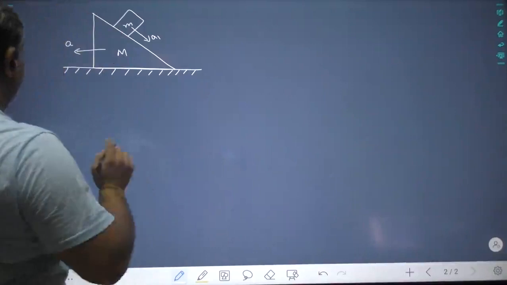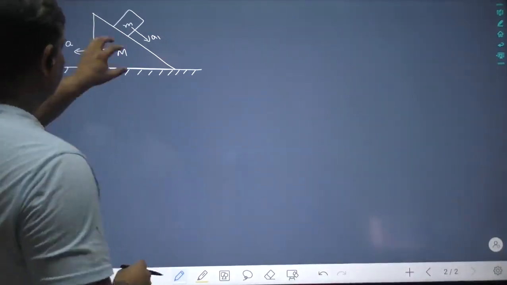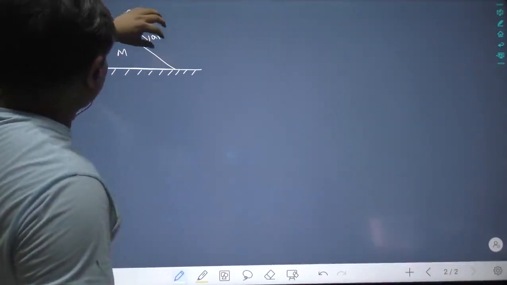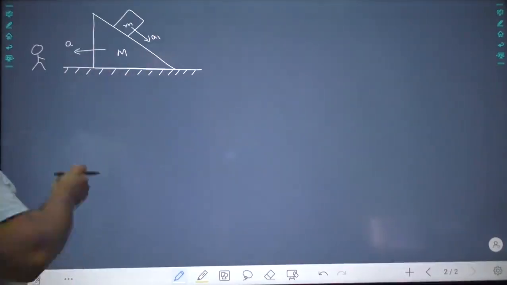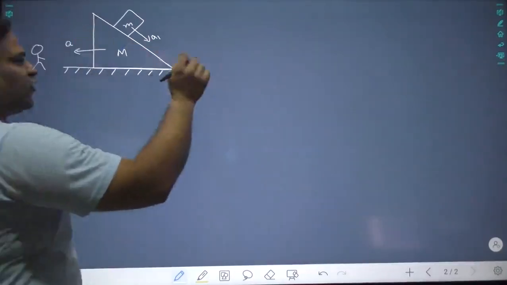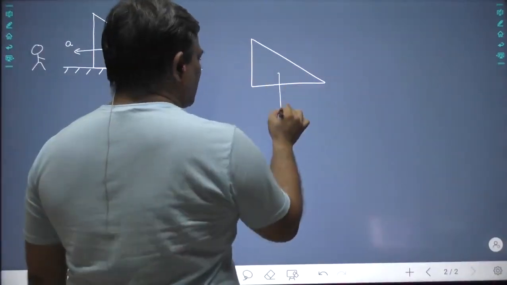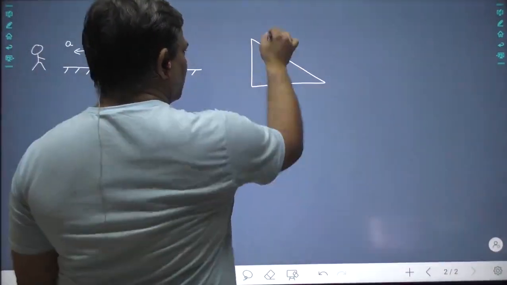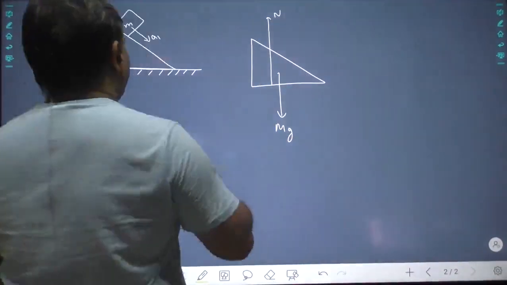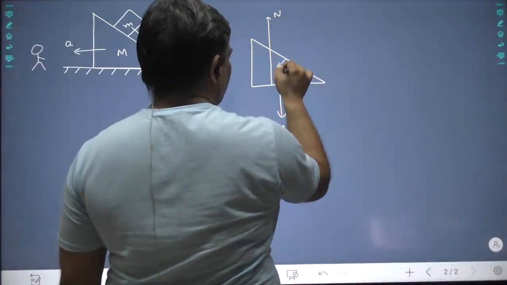But the point is that when I stand on this Earth, then I see that this block is also moving, because there is no friction. And why it will move in this direction, let me tell you. Let us draw all the forces on this wedge. The only non-contact force is mg. Then we have normal reaction on this surface n, and then one more normal reaction will come from this side, n1.